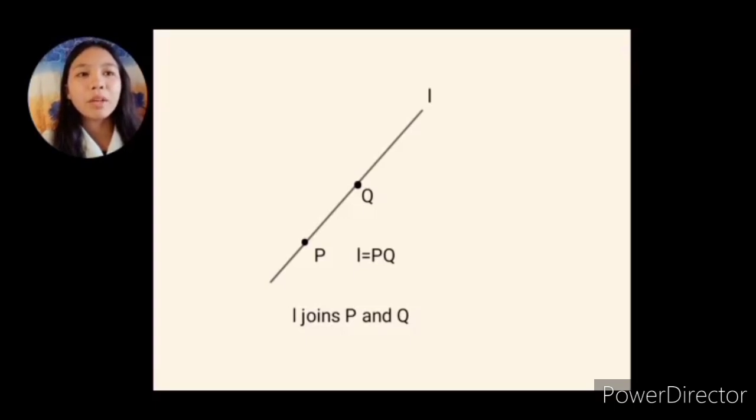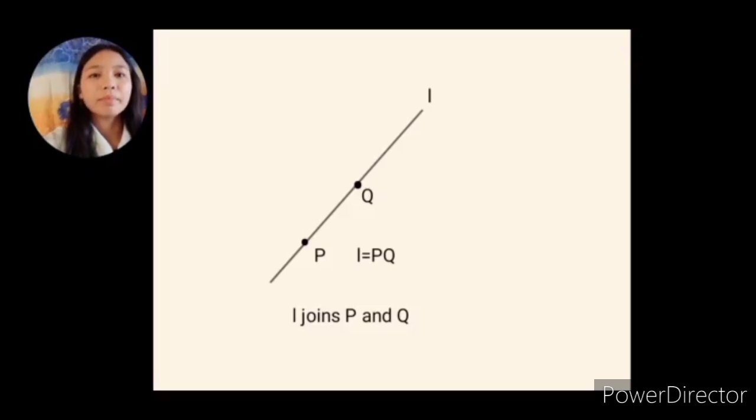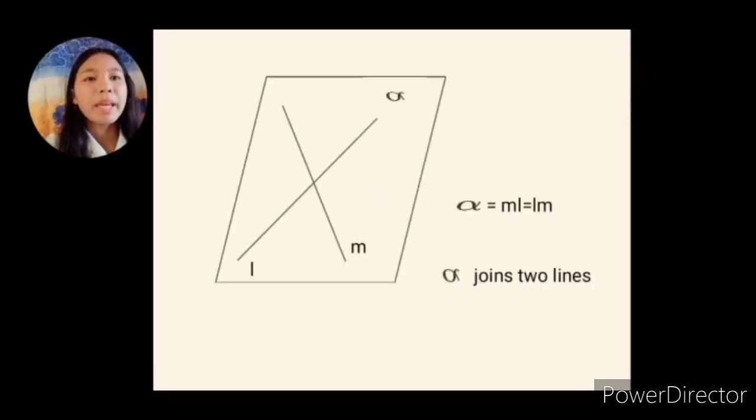Take note, PQ, it is the two points. PQ represents line L. The next, let's say plane alpha passes through lines L and M. Then we can say that plane alpha joins two lines L and M. Then we can write it as alpha equals ML or LM.